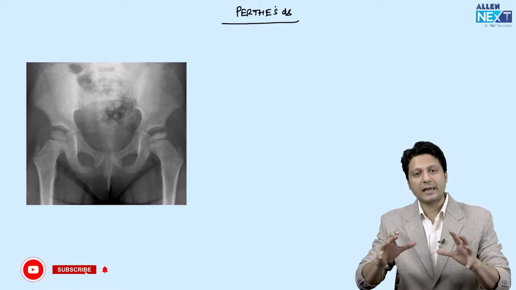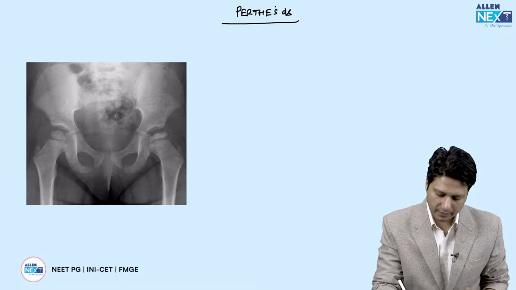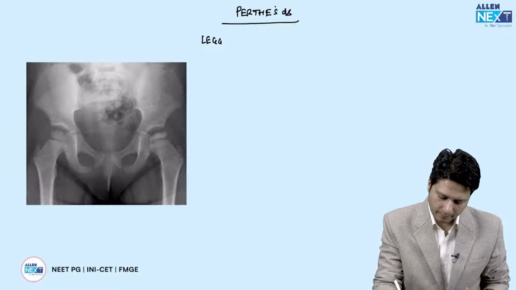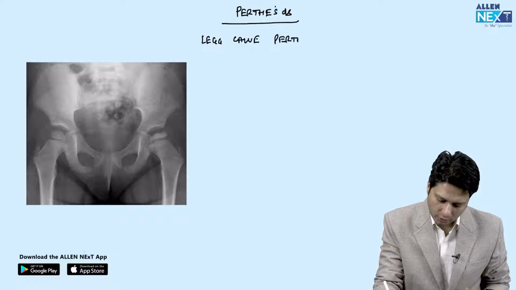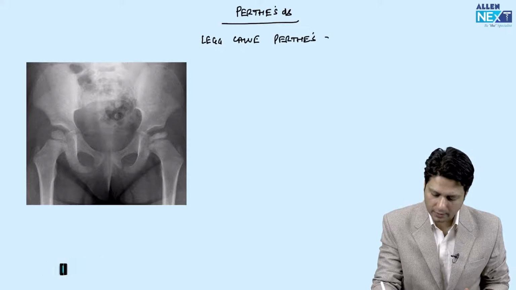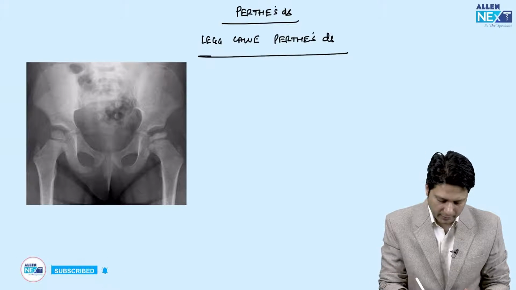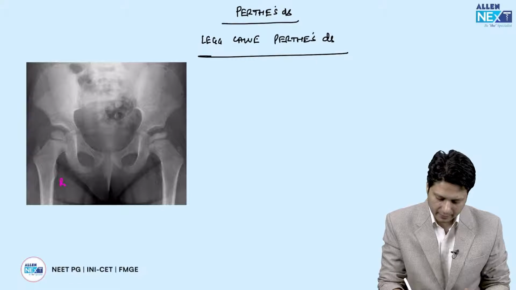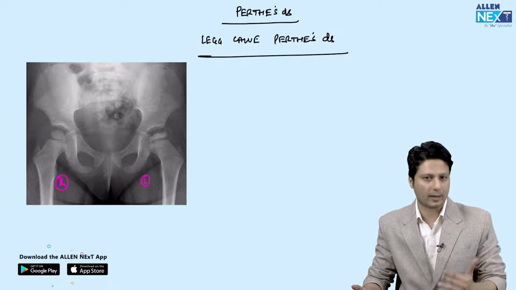The full form of this condition is Legg-Calve-Perthes disease. And how are you going to identify it on the X-rays? As far as these two hip joints are concerned, if this is the right side, this is the left side, obviously the right one is normal, the left is abnormal.